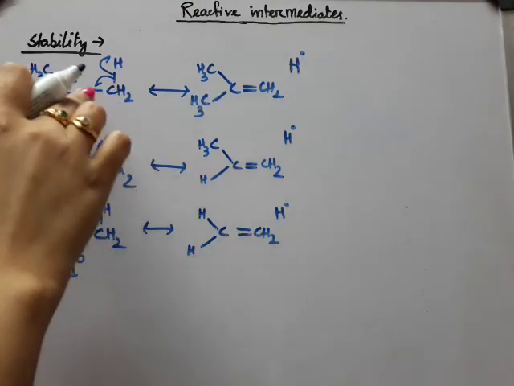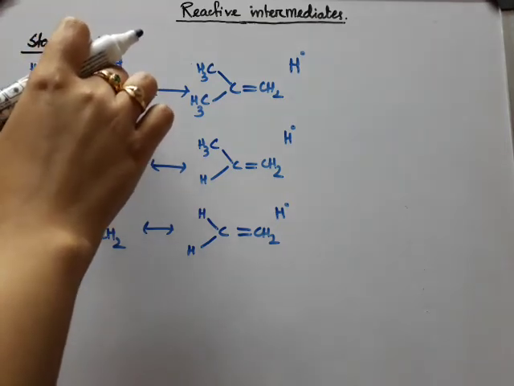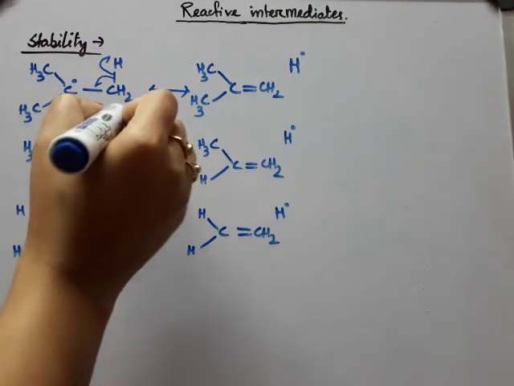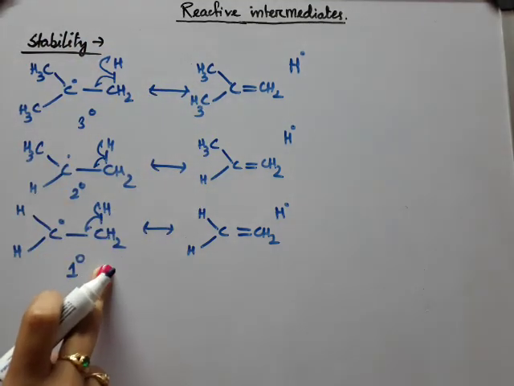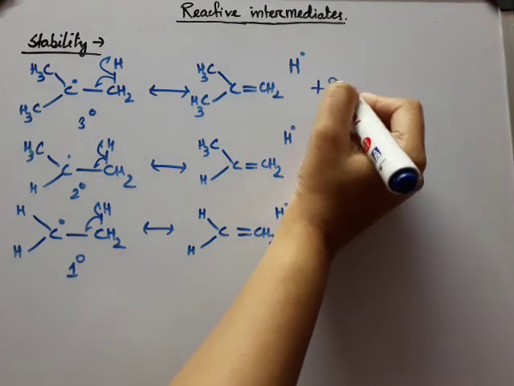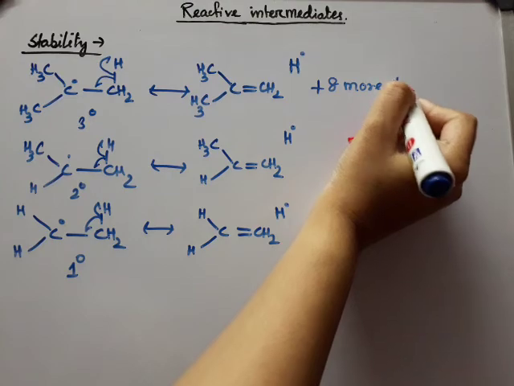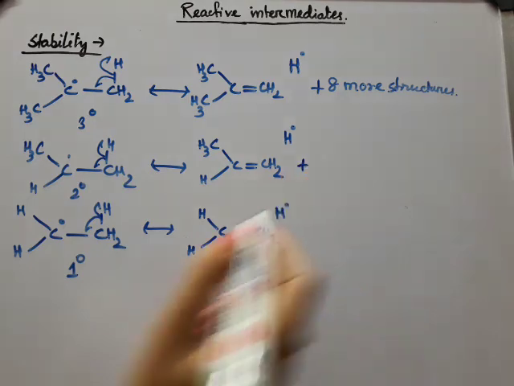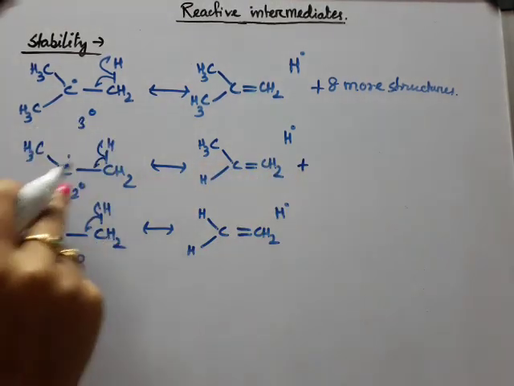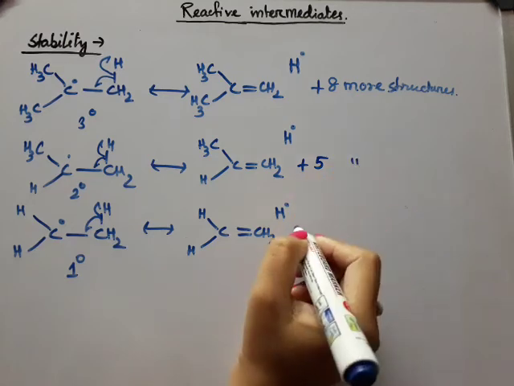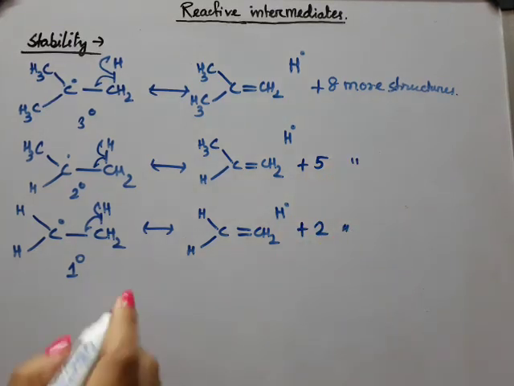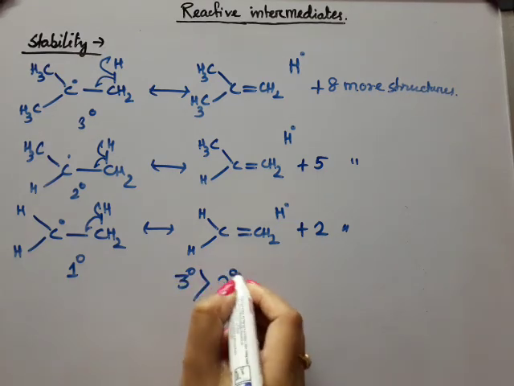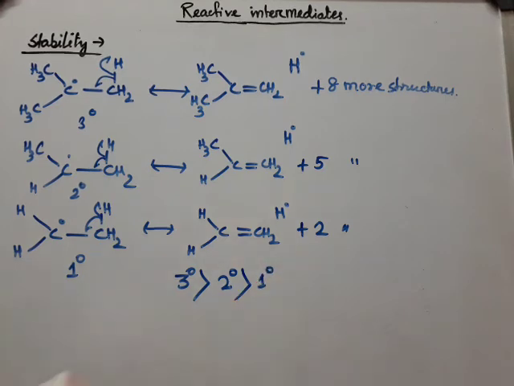Here you can see that the number of these C-H bonds adjacent to this free radical is 9. Okay. And here this is 6, and here it is only 3. That means 8 more structures, eight more no bond resonating structures, and here a total of 6. That means 5 more structures, and here 2 more structures. That means the stability of 3 degree free radical will be greater than that of 2 degree, followed by 1 degree.